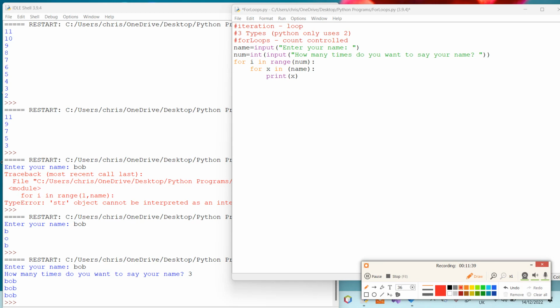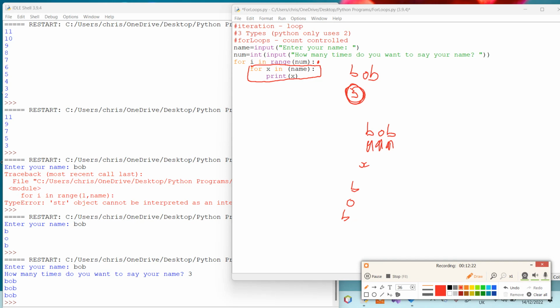Okay, so if I type in Bob again, and then I type in the number 3, it will hit this line here and it will follow num. So it will do whatever is underneath here 3 times because I entered 3 here. Now this code is just the same as we did before. It goes through Bob, so it takes the name Bob and puts a pointer there, and the pointer is x. So it's going to print out B, then go to the next one and print out O, then go to the next one and print out B.